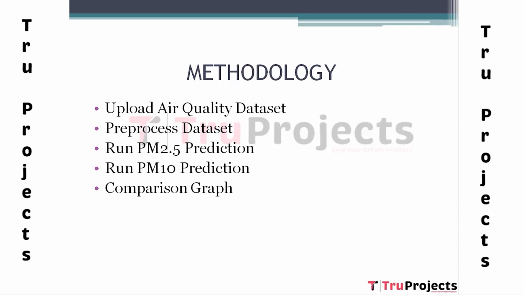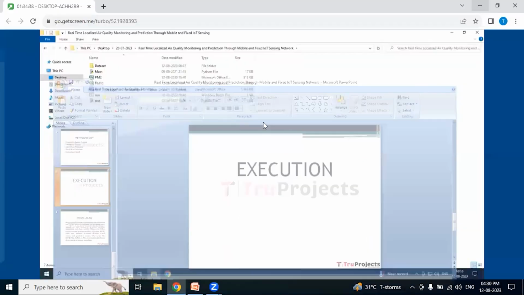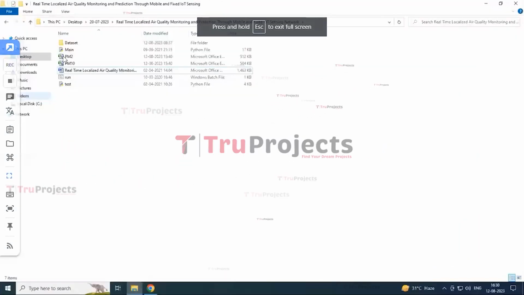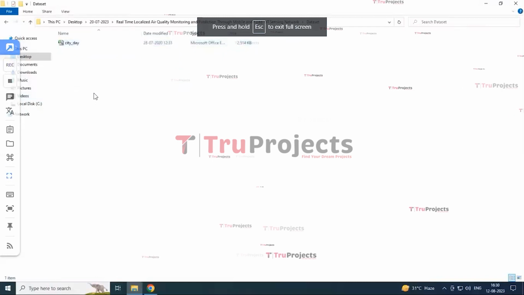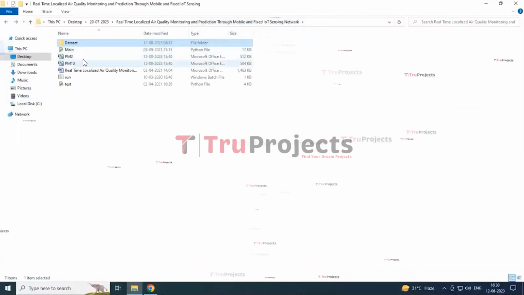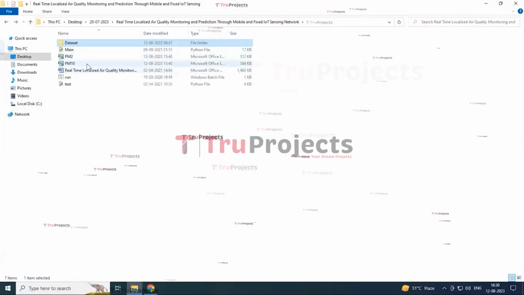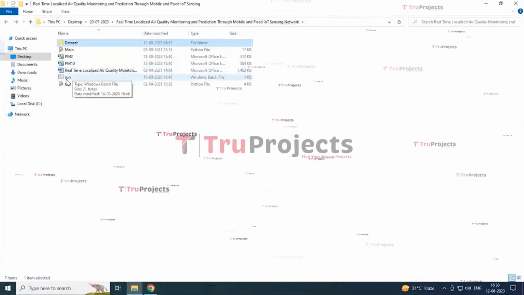Fifth module, graph. Using this module, we will display the RMSE error rate from all four algorithms for PM2.5 and PM10. Execution. Coming to the execution, close this file and go to the code file. This code folder consists of the dataset file with the city data, this is the main code file, this is the PM2.5 data file, this is the PM10 dataset, and this is the main run bat file.